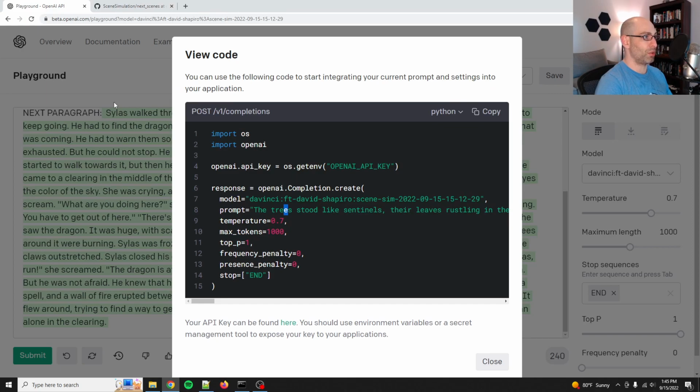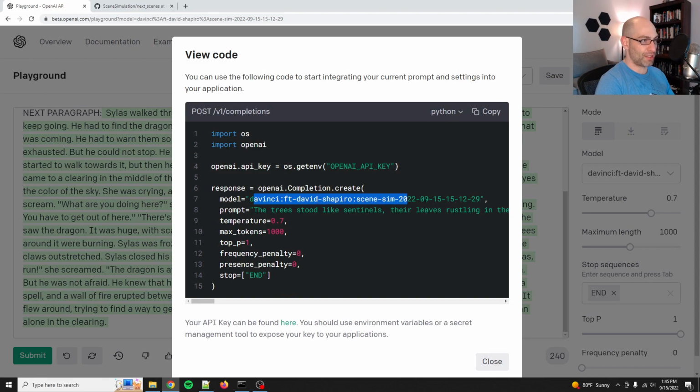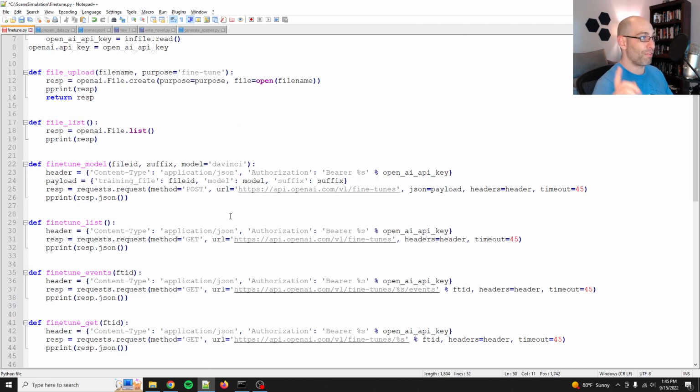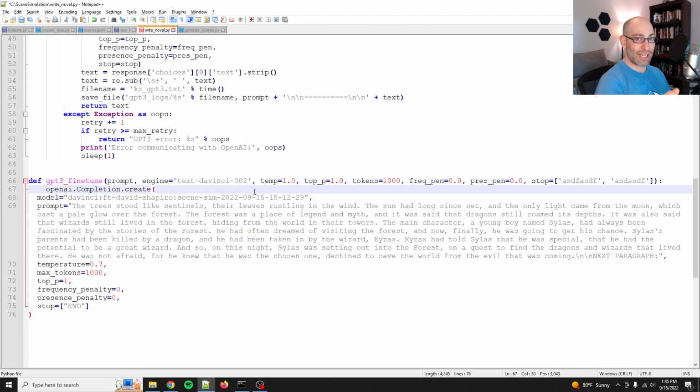Or once it's trained up, you can do what I did here, which is you get it in your dropdown and then you do view code, and this is how you grab your model. Sorry, I forget to say that often, but it's very important. You can't use my models. OpenAI doesn't allow you to share fine-tuned models. There are very important safety reasons for that, because if you don't know what's in the data, you don't know how it's going to handle that, right? Like I could fine-tune a model that is nice and benign and friendly, but on certain things it just fails. So there are really critical safety reasons not to share models.